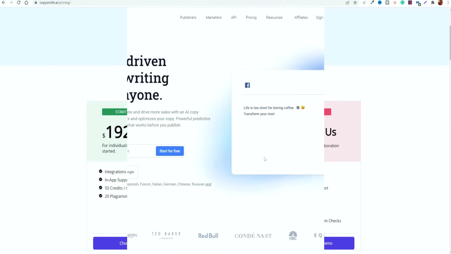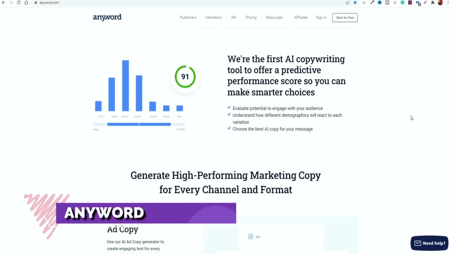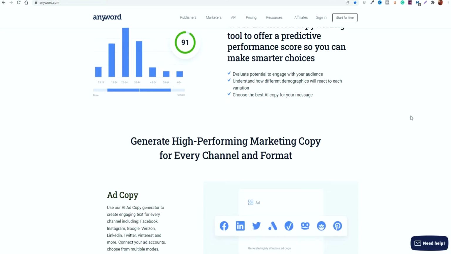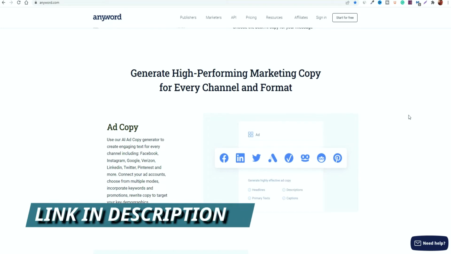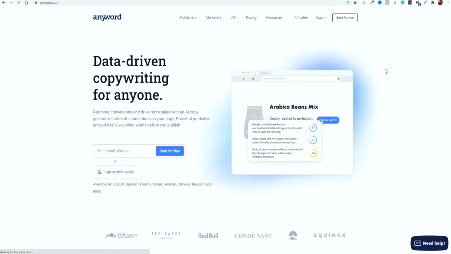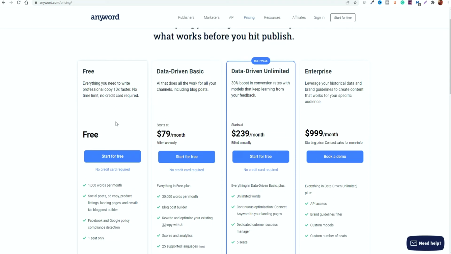Next up we have Anyword, and Anyword is another useful platform that does generate really good written copy and has access to some really unique features and tools that are available. I have done previous reviews and videos on Anyword. I'll make sure to drop links down to a playlist in the description with those videos so that you can also go and check them out. But recently it has gone through some big changes, so you can get access to a free platform, which before you couldn't do.